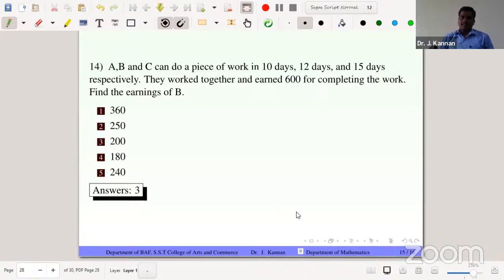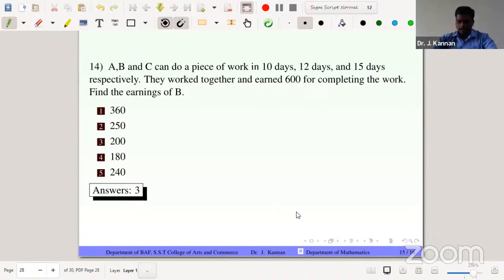If a person takes more number of days, then the person's efficiency is very low. Suppose a person can complete a work in a few number of days, then the person's efficiency is very large. These are the important things in this topic.